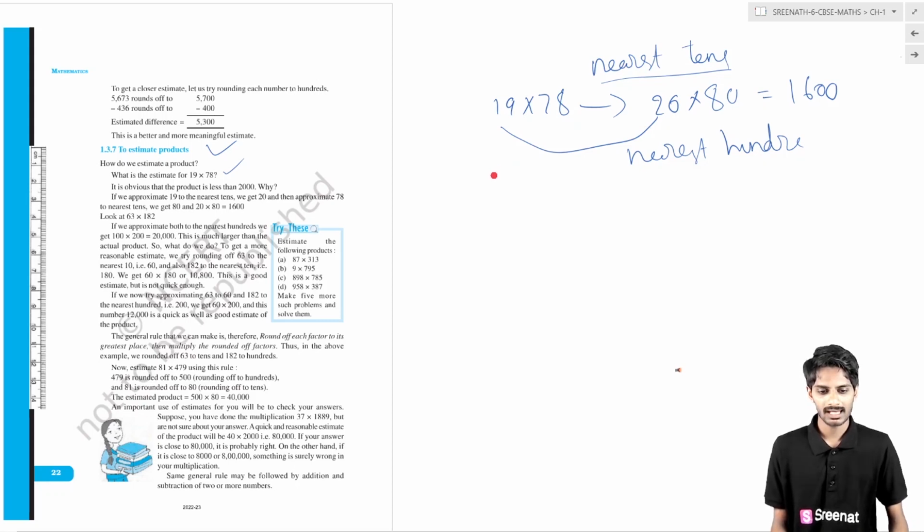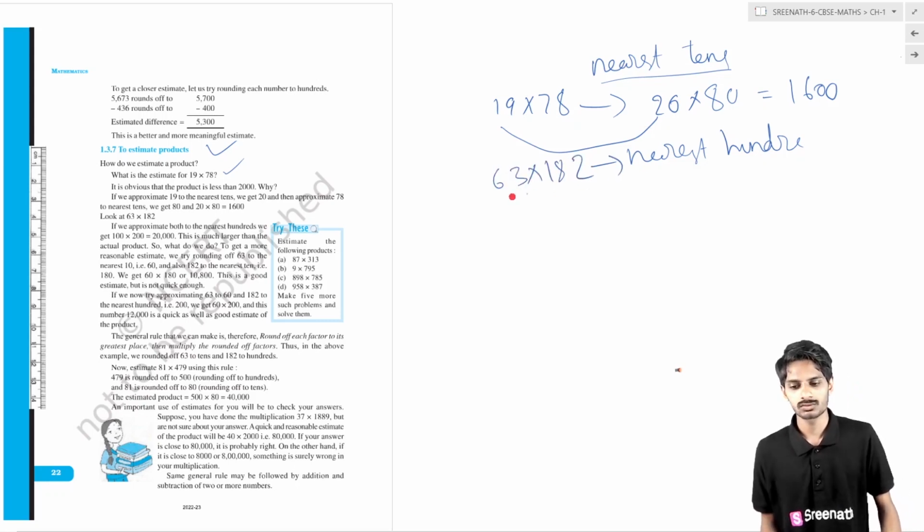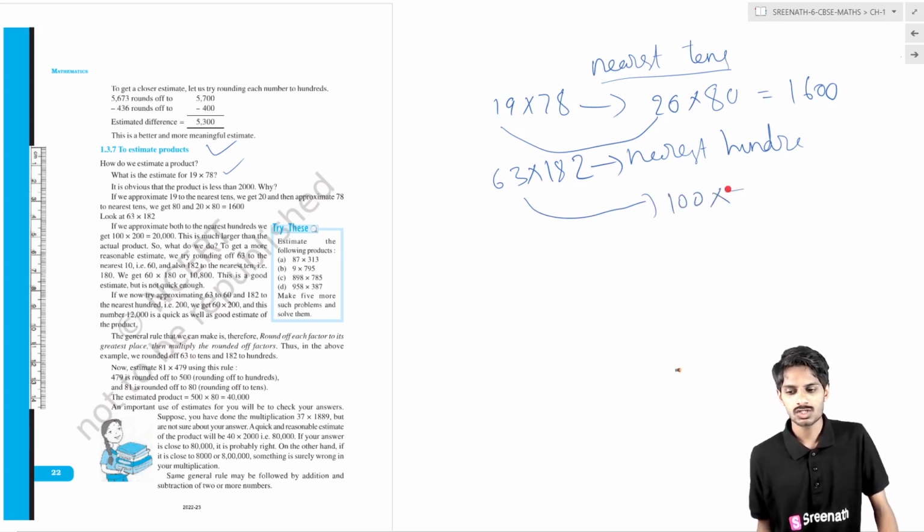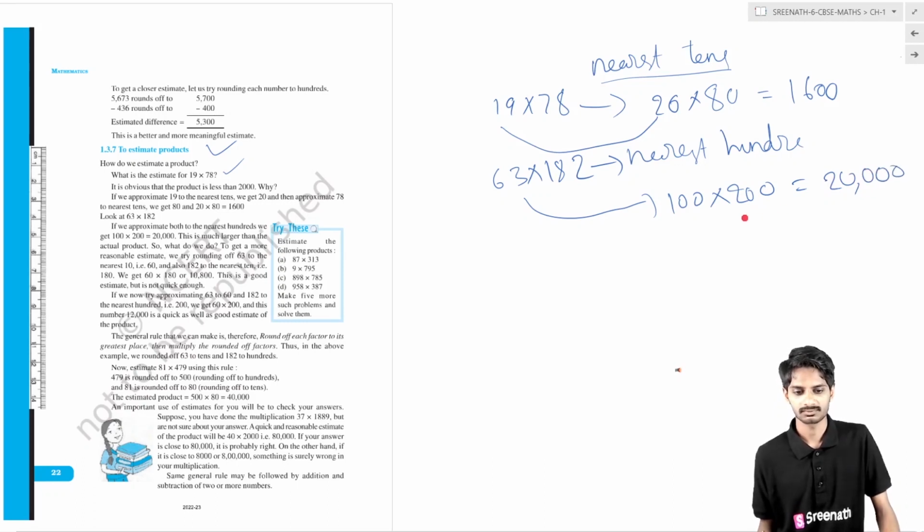Again I will give you another example, that is 63 into 182. In this case we have to approximate it to nearest hundreds. So what is the nearest one? The nearest 100 to 63 is 100, and to 182 is 200. What does it become? It becomes 20,000.